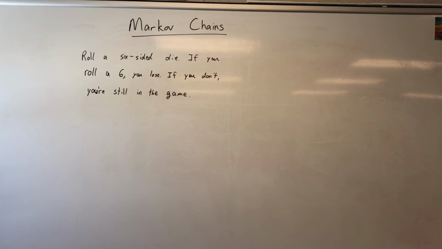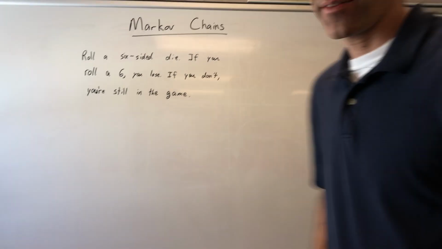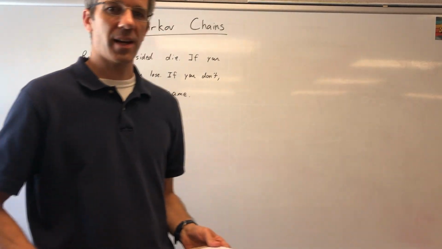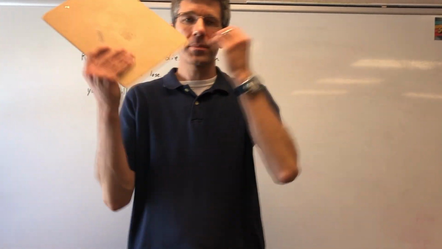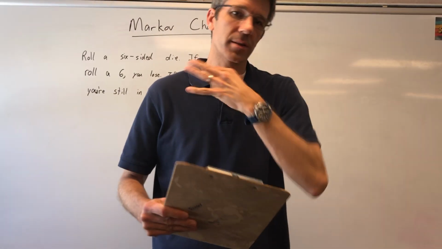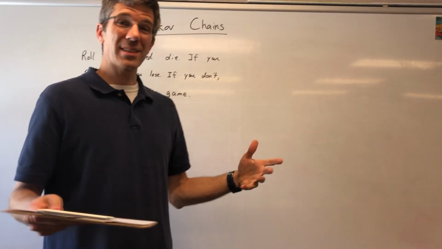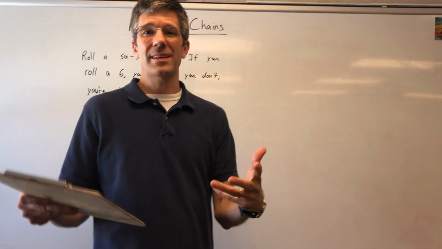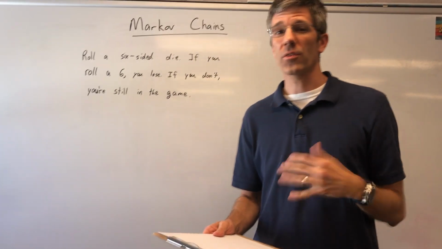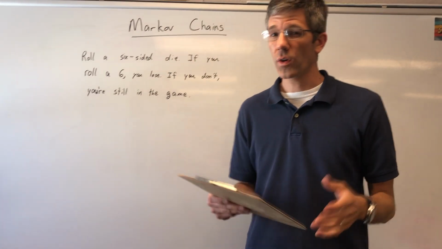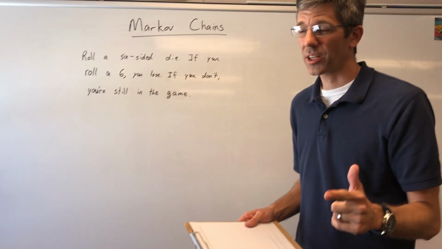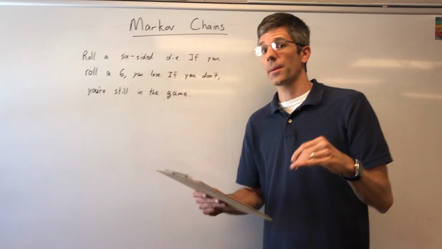Let's talk about Markov chains. Markov chains is named after a Russian mathematician by the name of Andrei Markov. Had a big bushy mustache and a beard. Anyway, it's basically lots of probability, and it has to do with matrices and this thing called vertex edge graphs that you have not learned before, but that's okay. It's actually going to be really easy if we take it one step at a time.